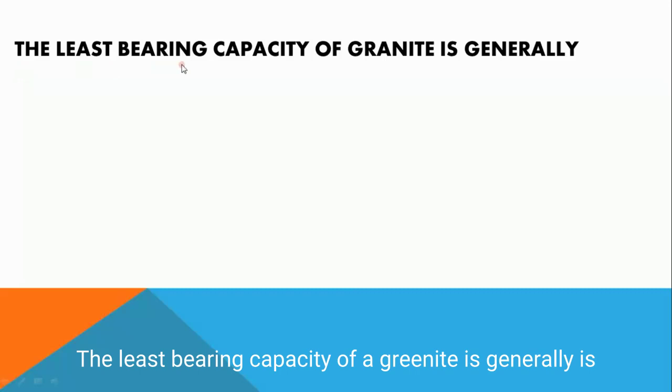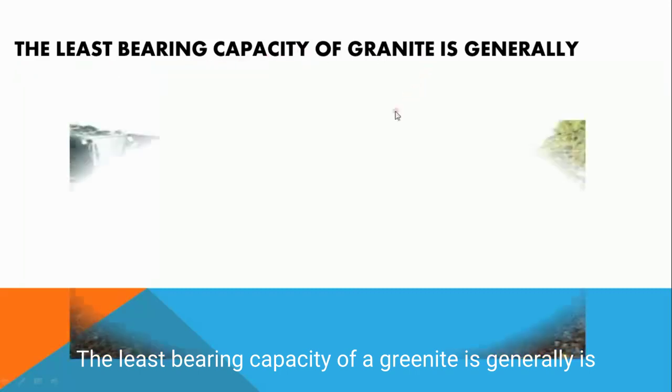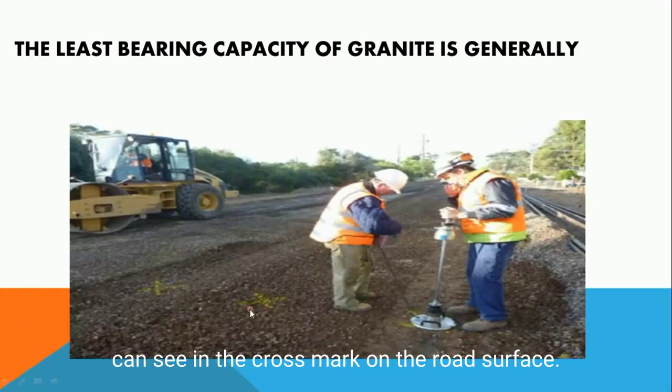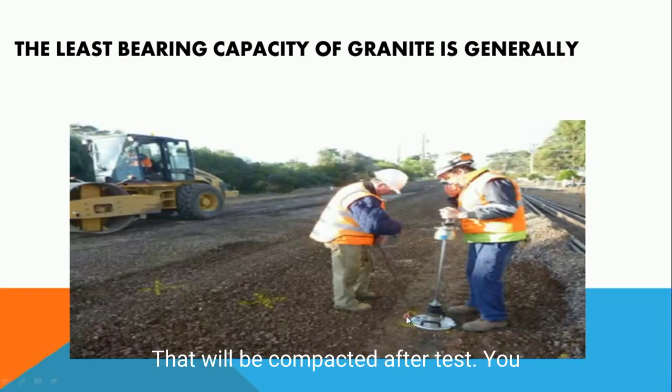The least bearing capacity of the granite is generally like that. You can see there, then you can see the cross mark on the road surface. That will be compacted. After the test, you can work properly.